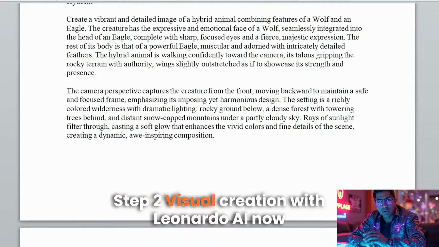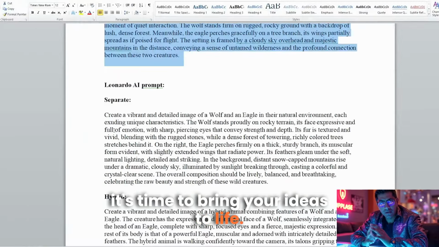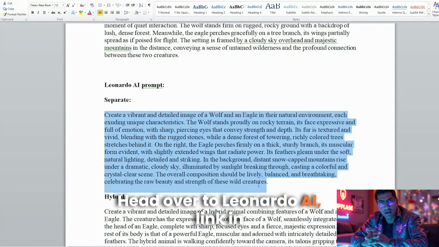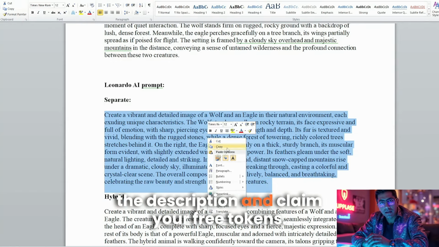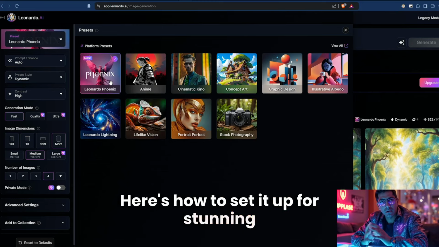Step 2. Visual creation with Leonardo AI. Now it's time to bring your ideas to life. Head over to Leonardo AI, link in the description, and claim your free tokens. Here's how to set it up for stunning results.